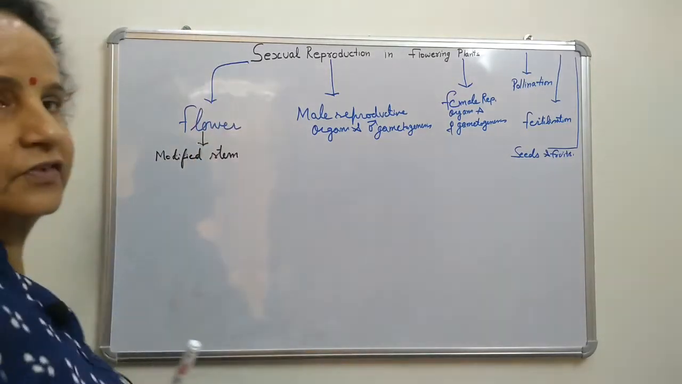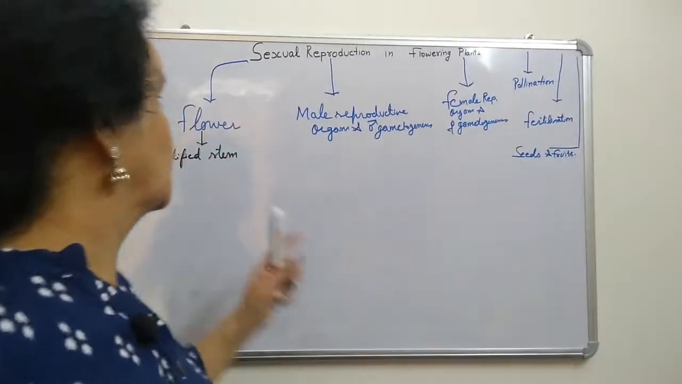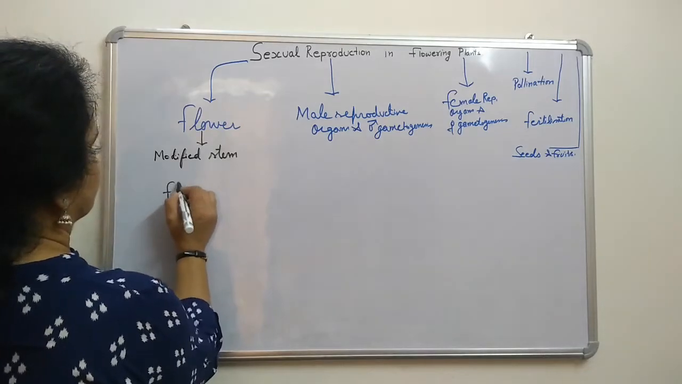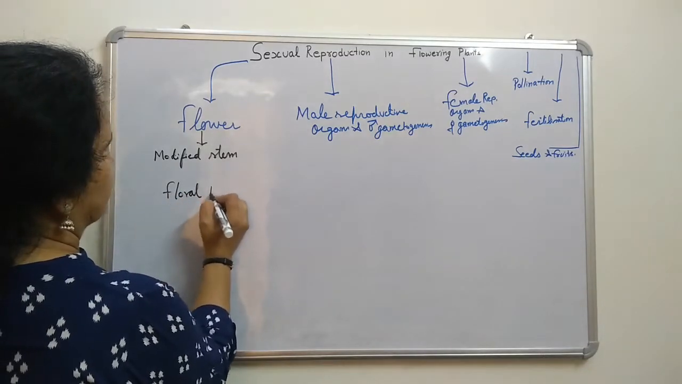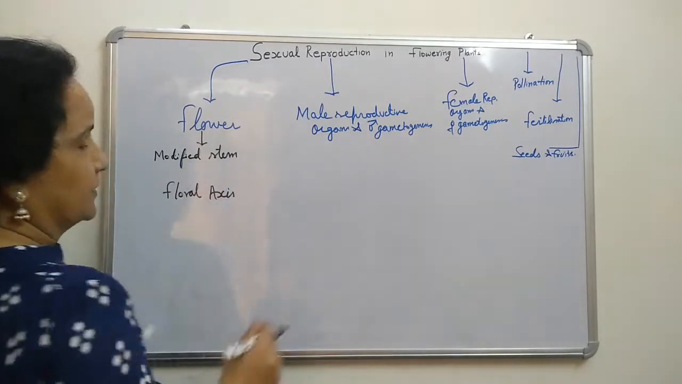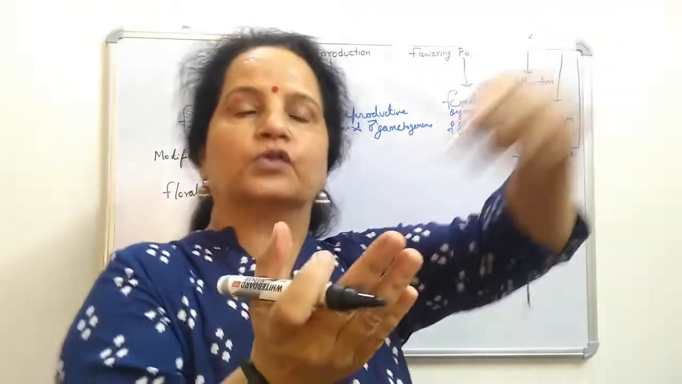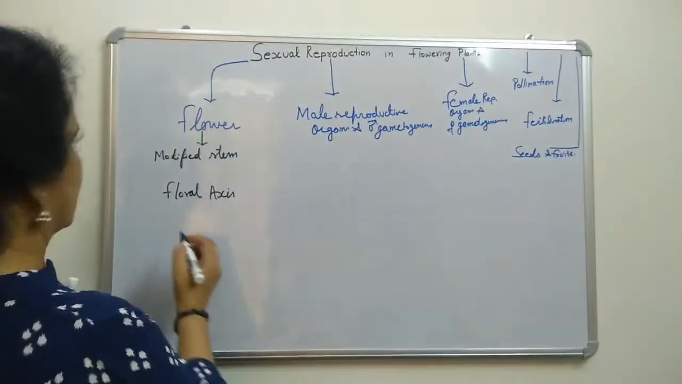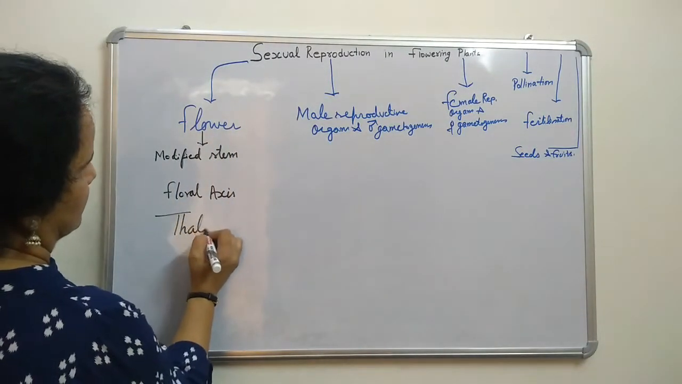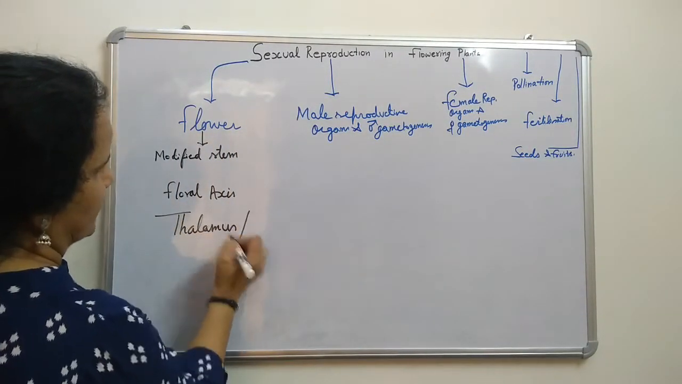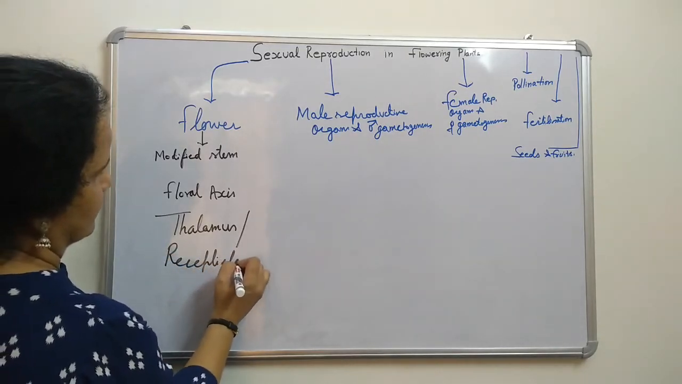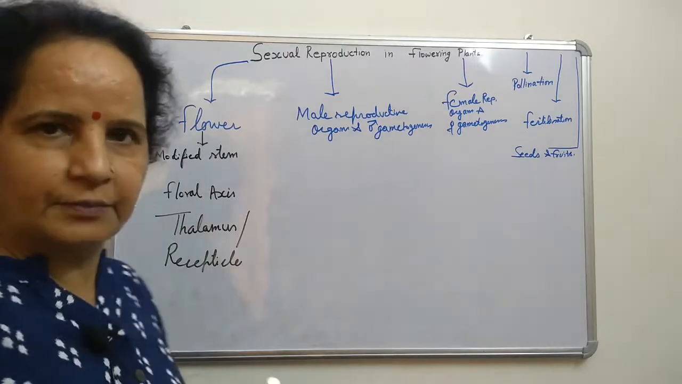And that stem, that branch, or that axis through which flowers are arising, is called the floral axis. The basic platform on which all the floral parts are arising is called the thalamus, or another name is receptacle. These are the different names given.